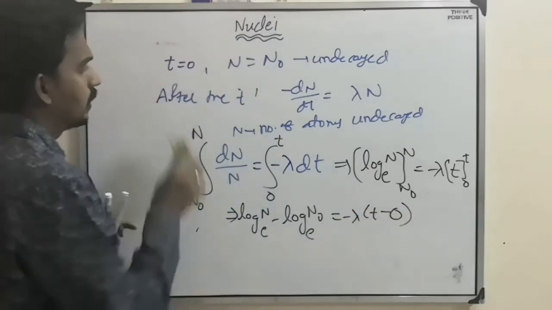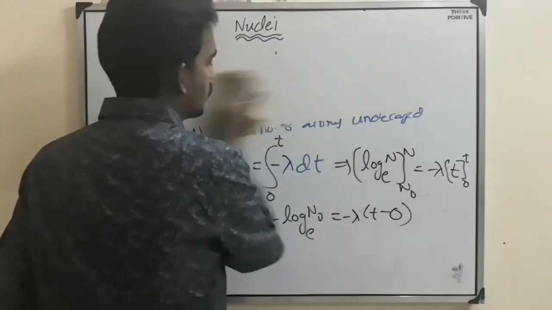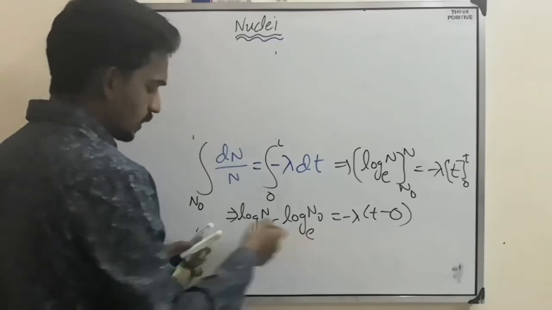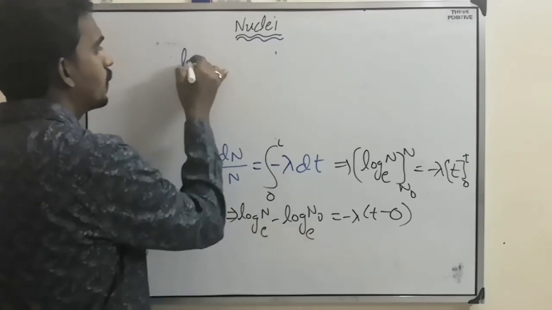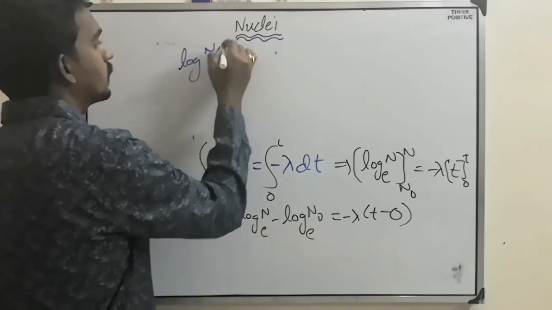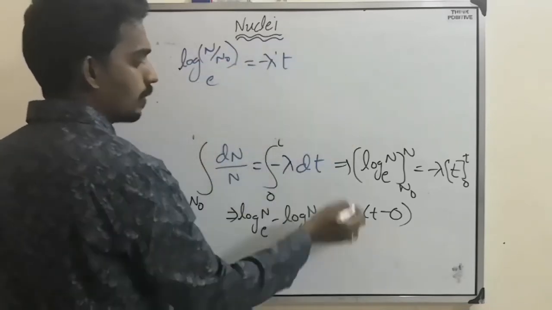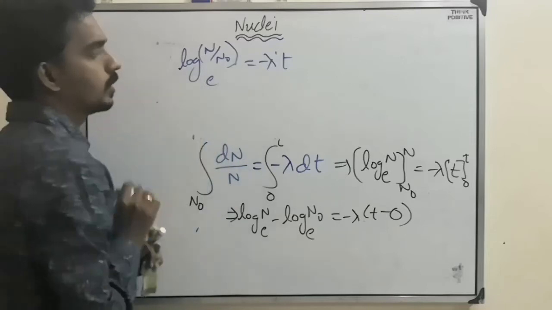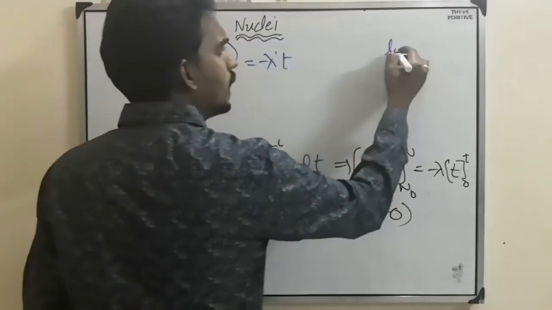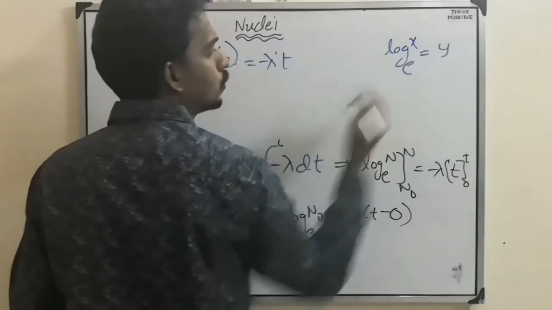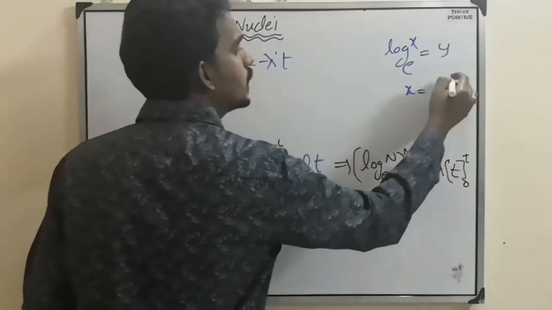Log a minus log b is log of a by b, so log of N by N naught base e equals minus lambda t. This is the equation. But we have one logarithmic formula: log x base e equal to y means x will become e power y.